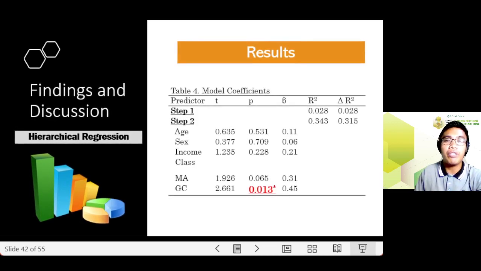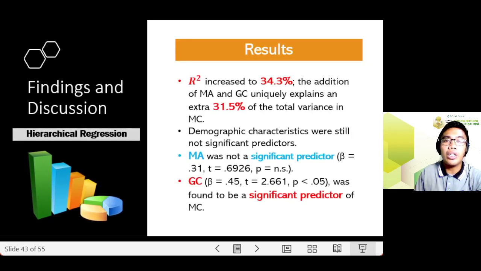In comparison, for step 2, as you can see with the delta R squared, the addition of MA and GC resulted in an additional 31.5% of the total variance of MC, which can be explained by the predictors. So take note, this model is significant. However, the demographic characteristics were still not significant predictors, and MA was not a significant predictor, but GC was a significant predictor. This is for step 2.